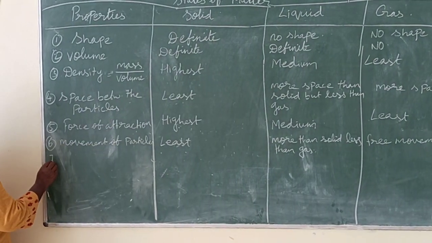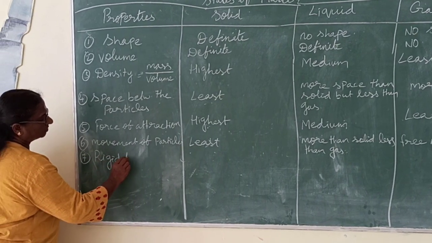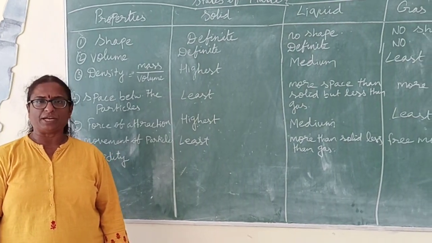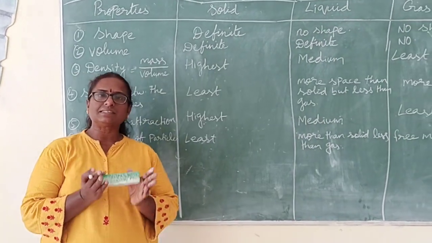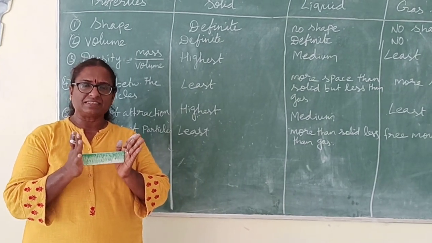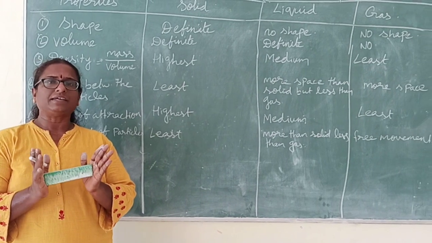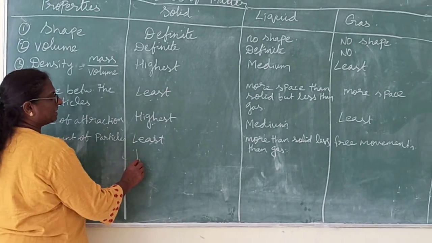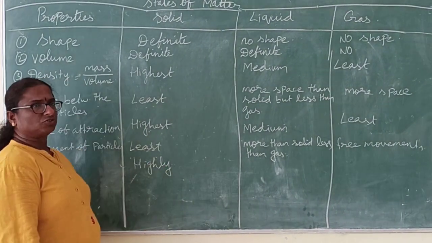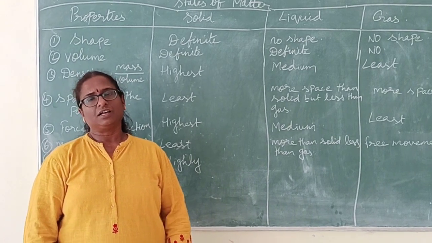Next one is rigidity. Rigidity means the ability to maintain its shape. See, for example, this solid duster, if I press it, if I squeeze it, it does not change its shape. That is why solids are said to be highly rigid. Now you may ask a question, ma'am, is a sponge a solid or a liquid?